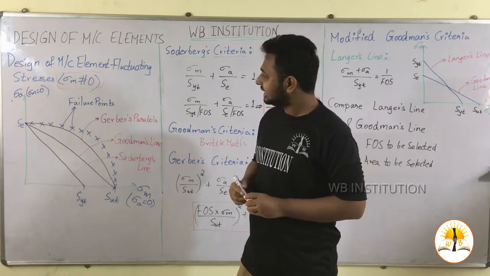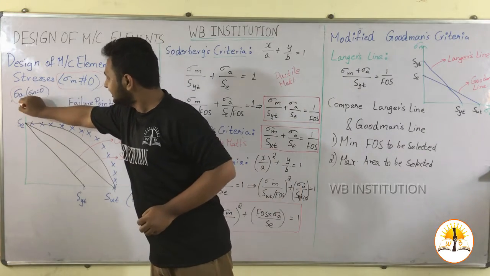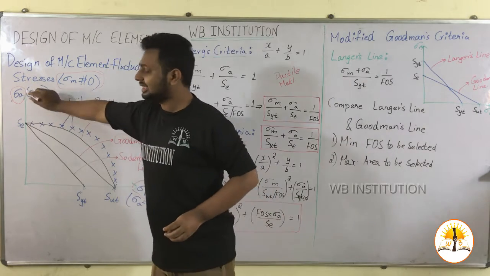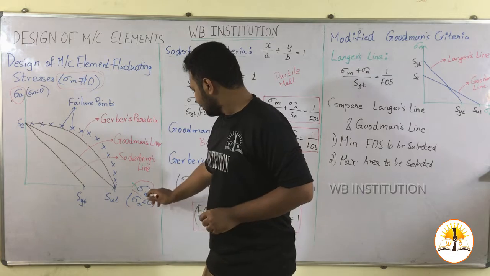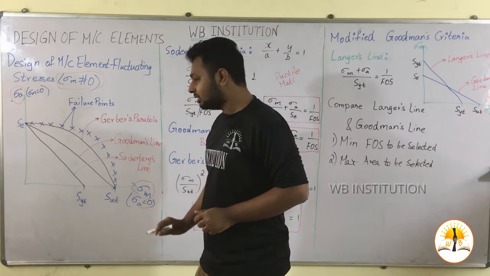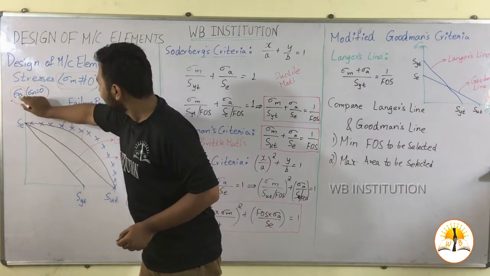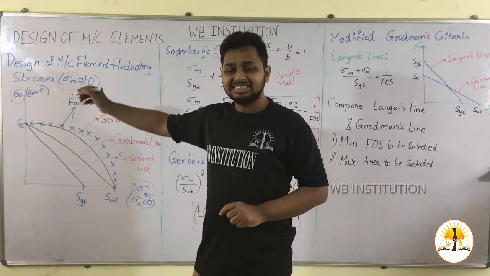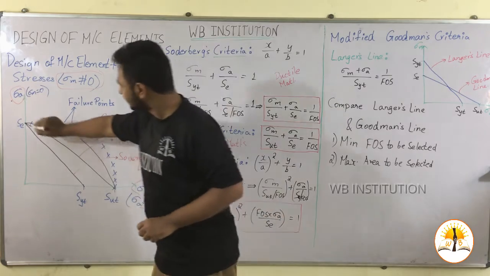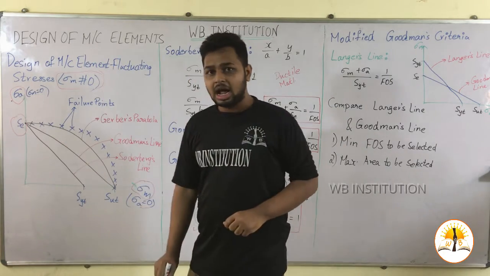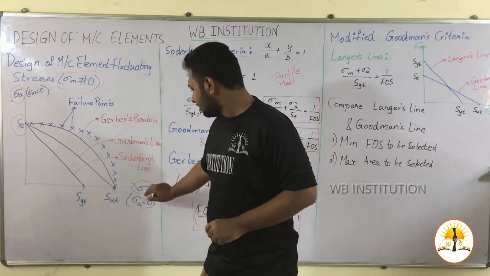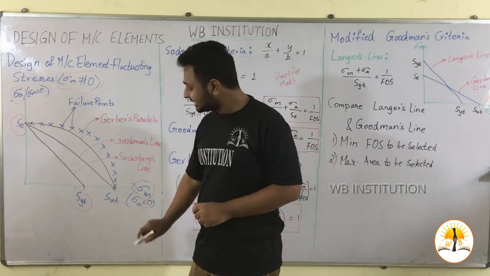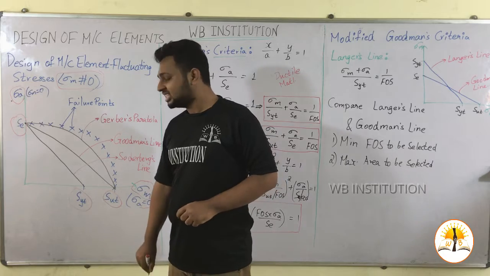Now, let us take a graph between sigma a and sigma m, which are the stress amplitude and the mean stress. At mean stress sigma m equal to 0, we get the endurance strength, and at stress amplitude sigma a equal to 0, the values we get are the yield strength in tension and the ultimate strength in tension.